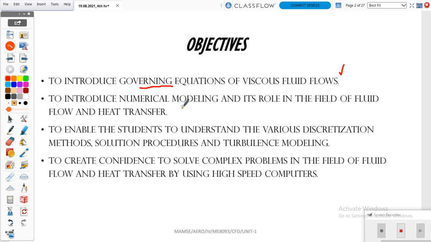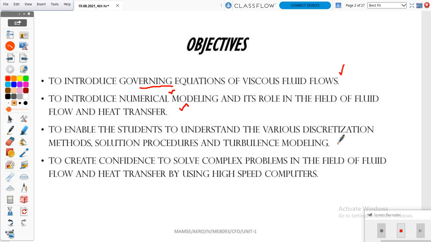The second one will be problem solving. It fully depends on numerical modeling. We are going to form an equation, and based on that we apply conditions in real time. After solving that equation we can get the answer. So we are going to follow that concept also.